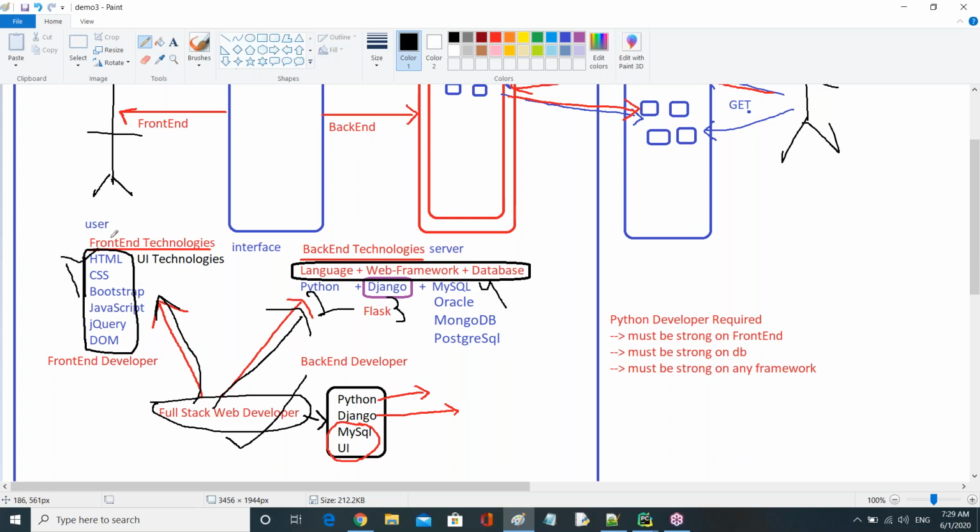You require UI technologies, you require the Python language, you require Django, and you require any one database like MySQL. These four combinations, you can see now, I wrote already here. We require Python, Django, MySQL, and UI. This four combination we require to work as a full stack web developer, right? And in the olden days, in previous years, like 5 years, 10 years ago, you would get a mail: required front-end developer, required back-end developer, like this.